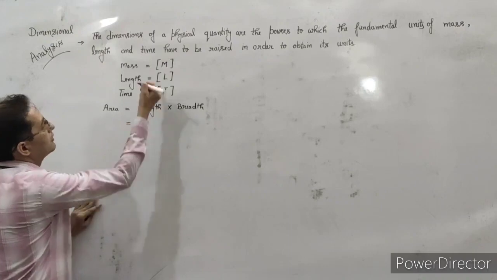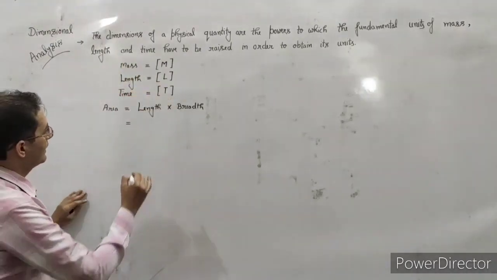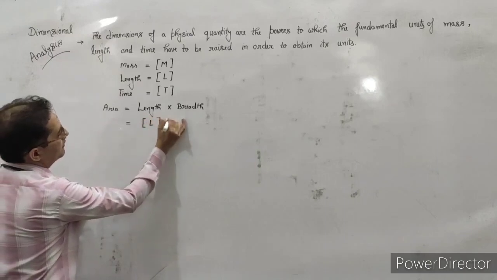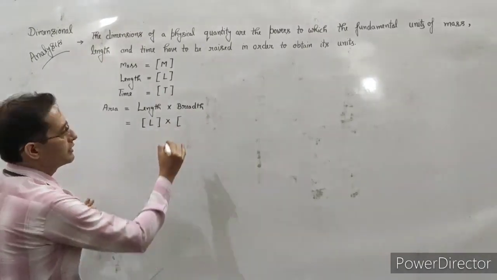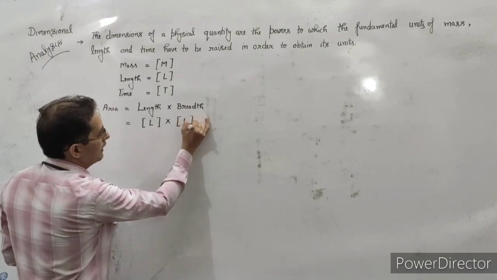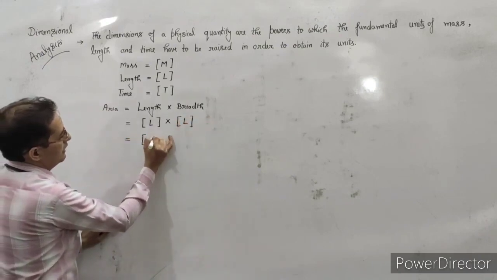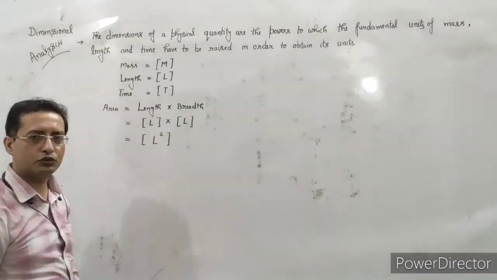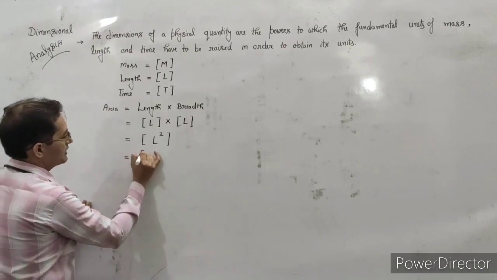The dimension of the length we know, that is L. Similarly, the breadth is also a length, so the dimension will also be L here again, and it is L square or L power 2.